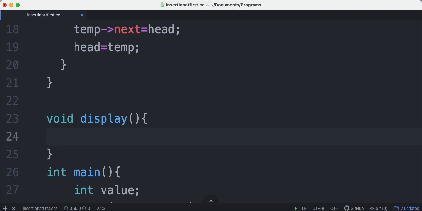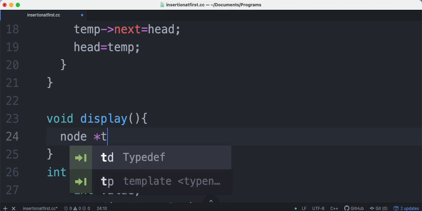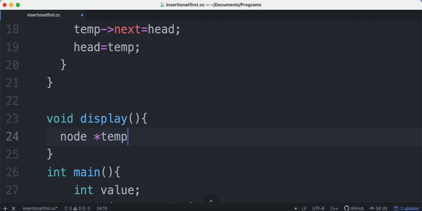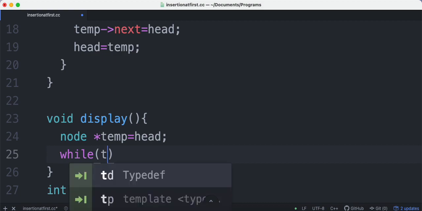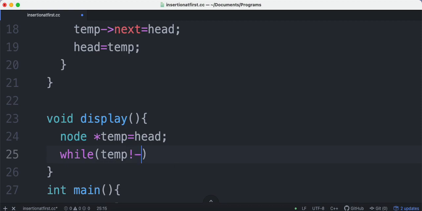Okay, so what I do is, I create a node asterisk temp and point it to head, to the first node, and now I will run a while loop. Why a while loop? Because there are n number of nodes. Till when I have to print? Till my temp has not reached the last. And how can I be certain that I have reached the last? If temp becomes null, then I have reached the last. So temp is not equal to null.